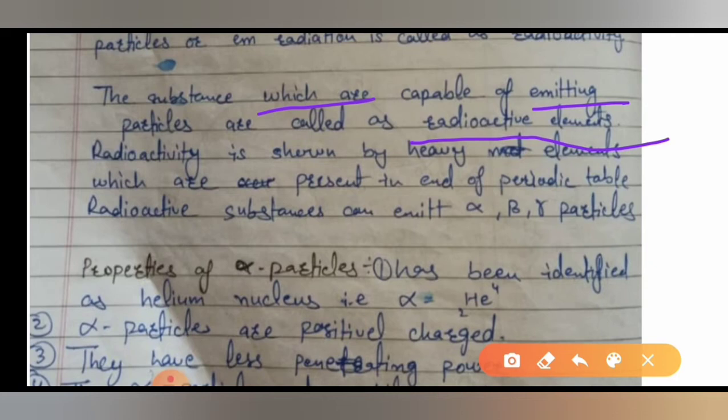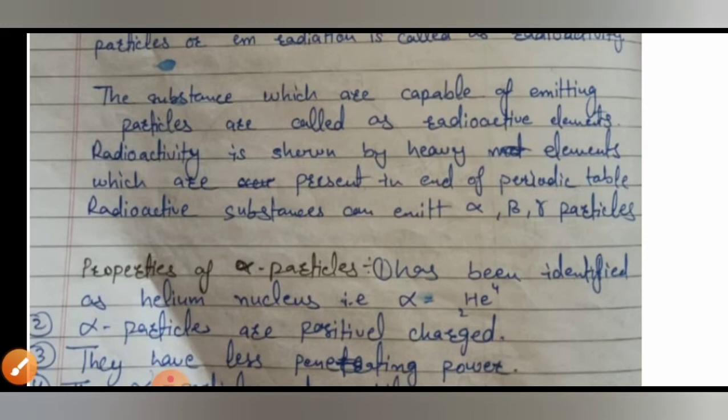As you must have studied in your chemistry, some elements are called radioactive elements, or your teacher may have used this word, radioactive element. So radioactive elements means those elements which are emitting these particles, which are showing this radioactive process. And these radioactive elements are present at the end of the periodic table, and they are emitting particles like alpha, beta, gamma.